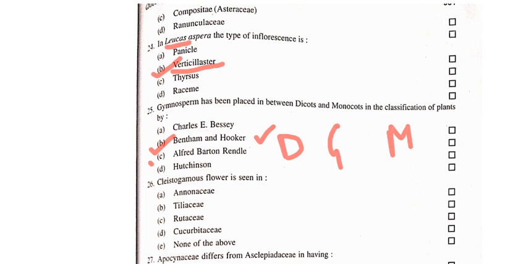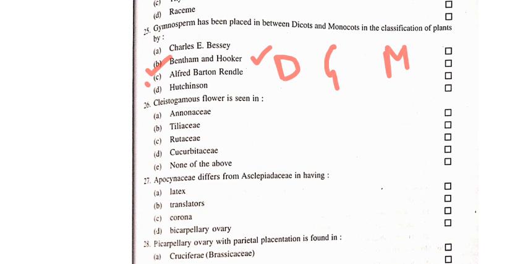Okay, now next question. Cleistogamous flower is seen in. Options are Anonaceae, Tiliaceae, Rutaceae, Cucurbitaceae, none of the above. So what are cleistogamous flowers? Cleistogamous flowers are those flowers which never open in their lifetime. So if we see the options, all the options are incorrect. The correct answer is none of the above.